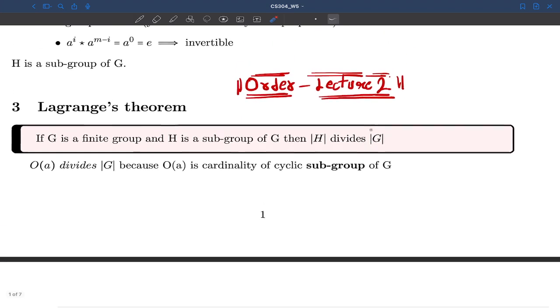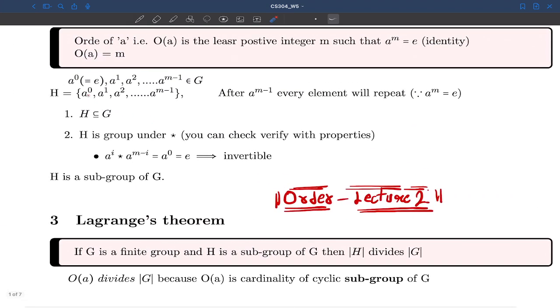So you can see here, this is a set H that we generated using A. What is the cardinality of this set? M itself, the order of A itself, because that many times we have to apply A to reach the identity.